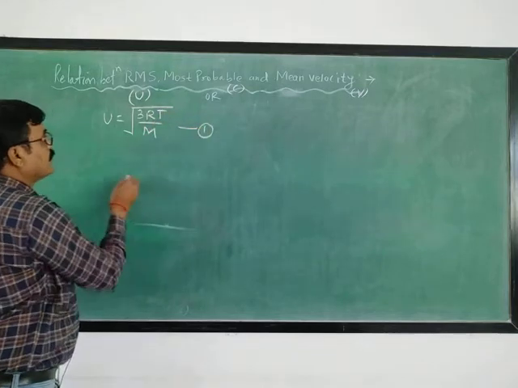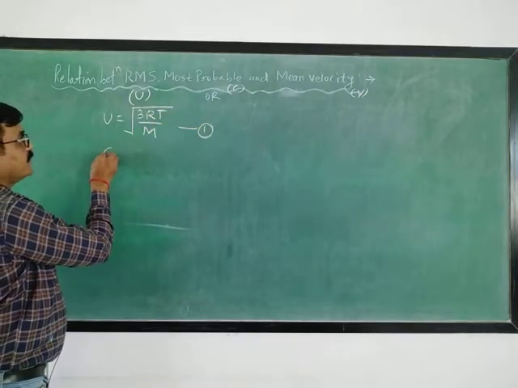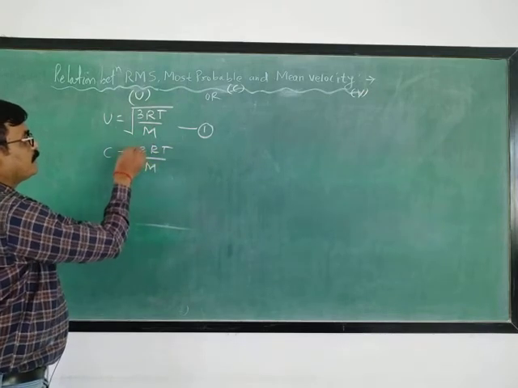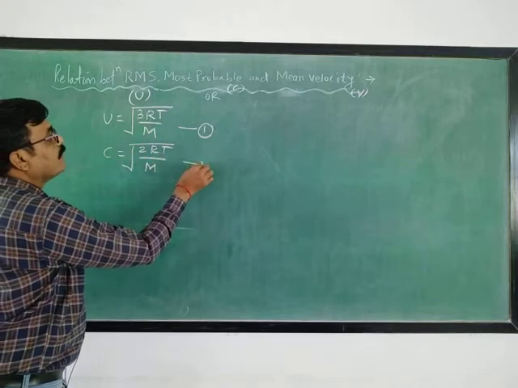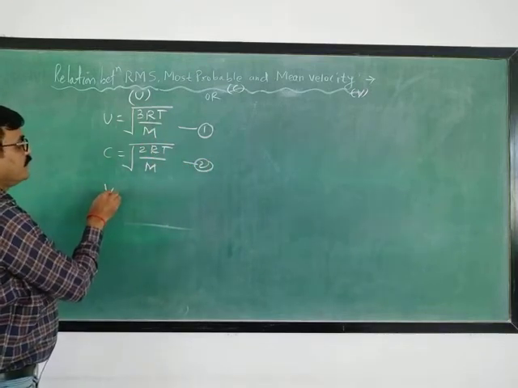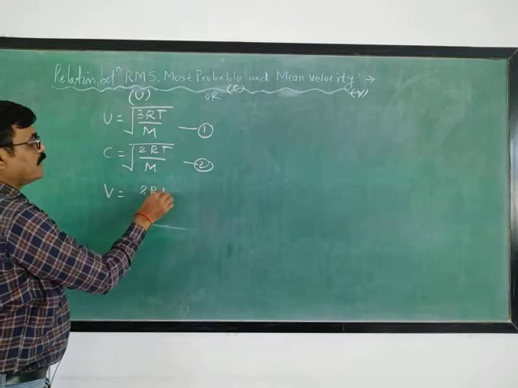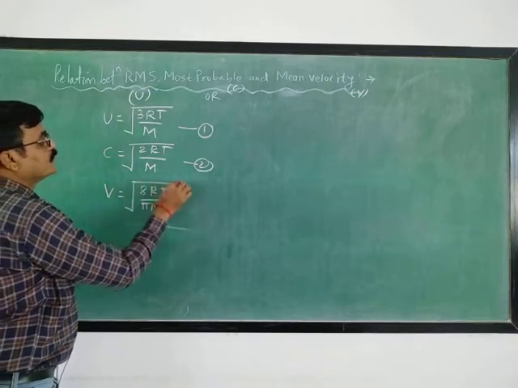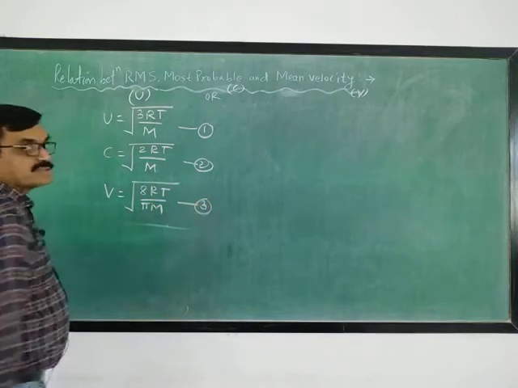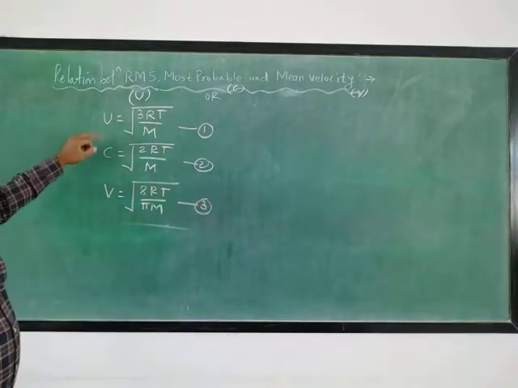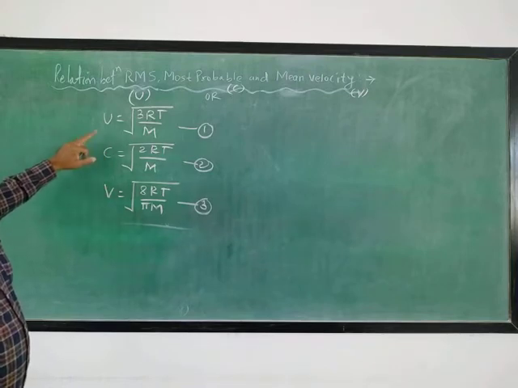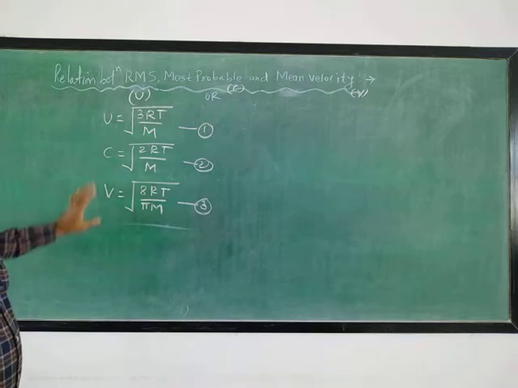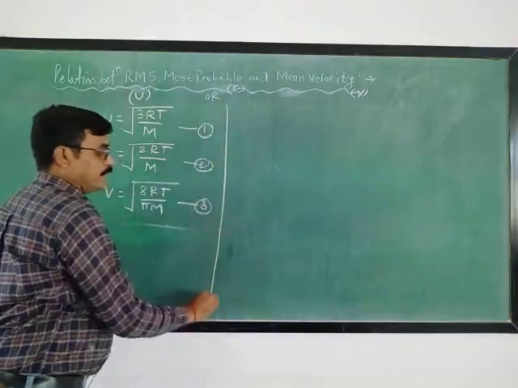The most probable velocity C is equal to under root of 2RT upon M, and the last one, mean velocity V, is equal to under root of 8RT upon pi M. Now see the interrelationship between them.